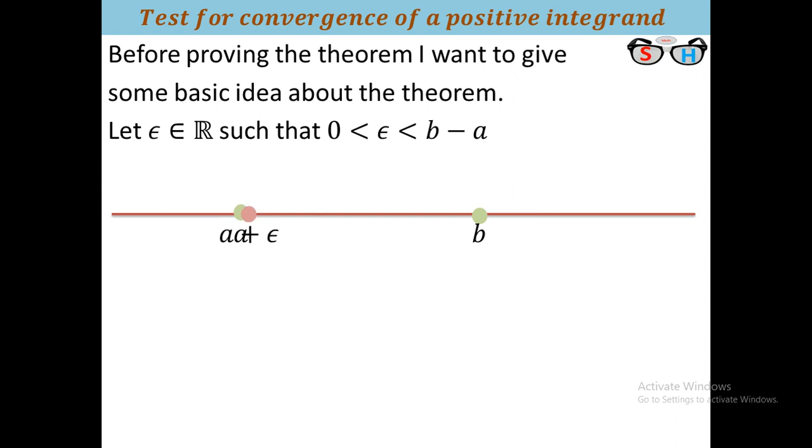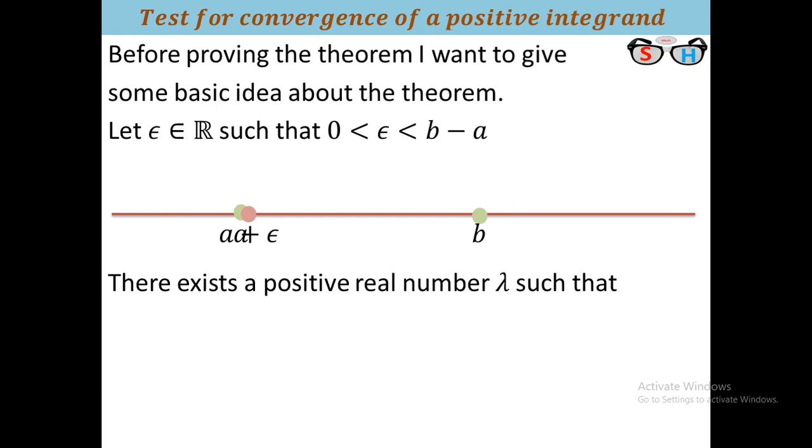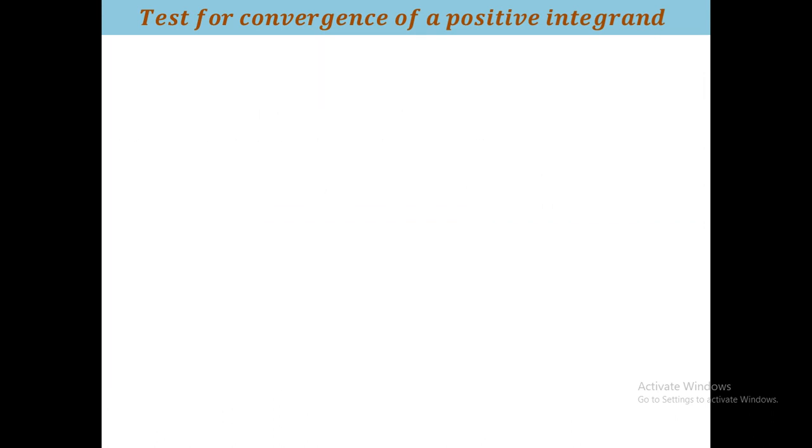Okay, if in every step the integration is finite, that is, when a plus epsilon tends to a, in that case also the function value is finite. That is, we say that the integration of f from a plus epsilon to b is finite, that is, it is less than some positive quantity. Therefore there exists a positive real number lambda such that the value of the integration from a plus epsilon to b is less than epsilon. This holds for all positive epsilon satisfying some condition.